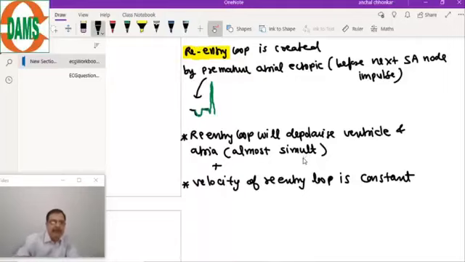So P wave will be absent, or if it is seen, it will be just after the QRS complex. The velocity of each re-entry loop is constant, so the heart rate is regular.